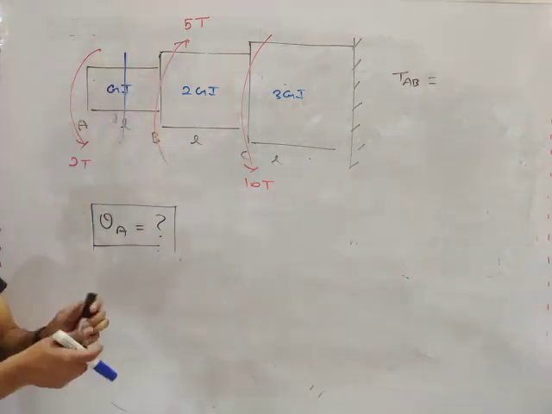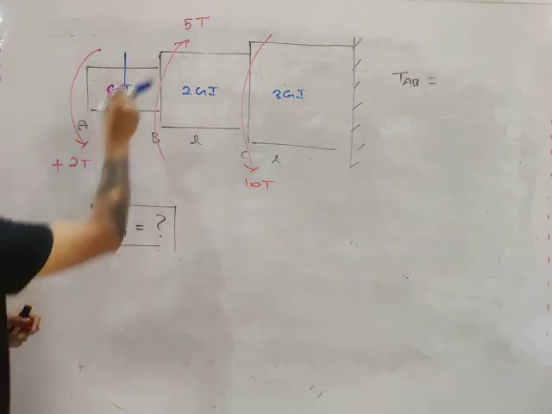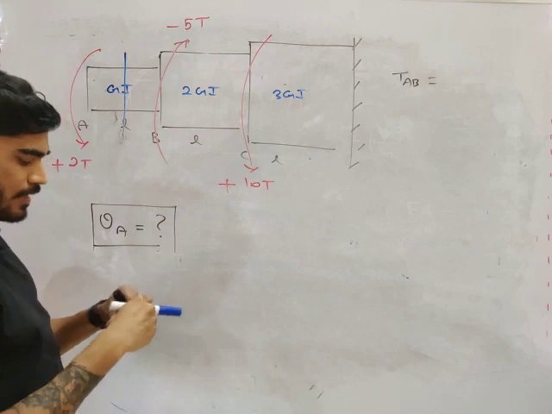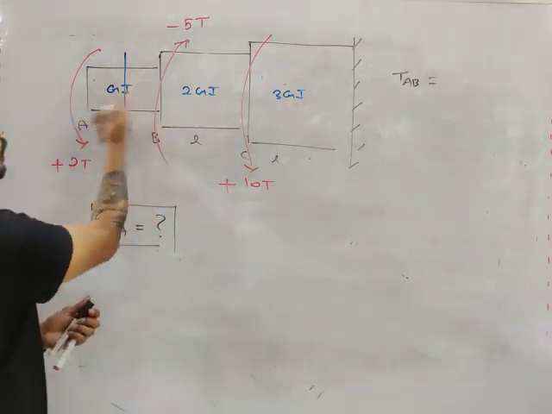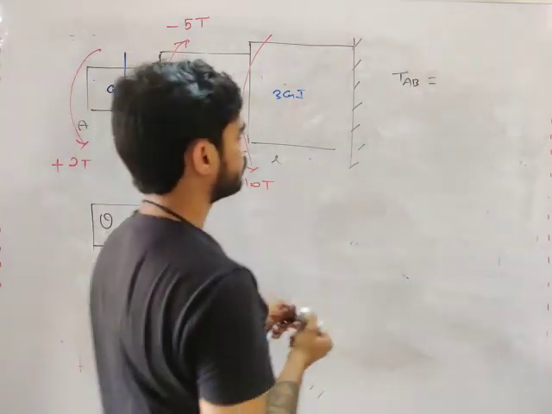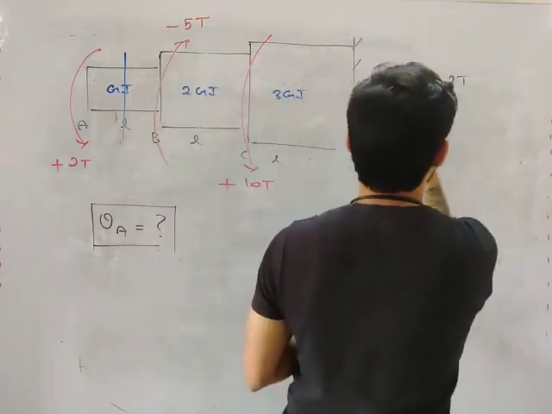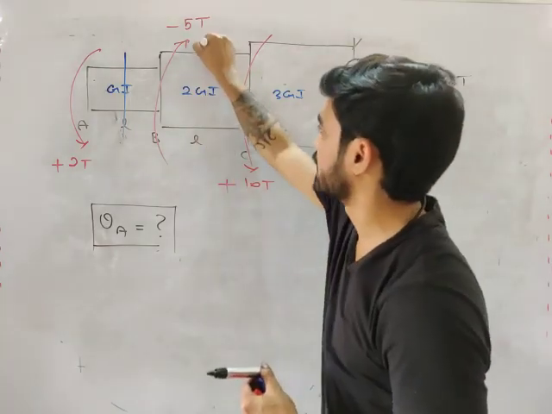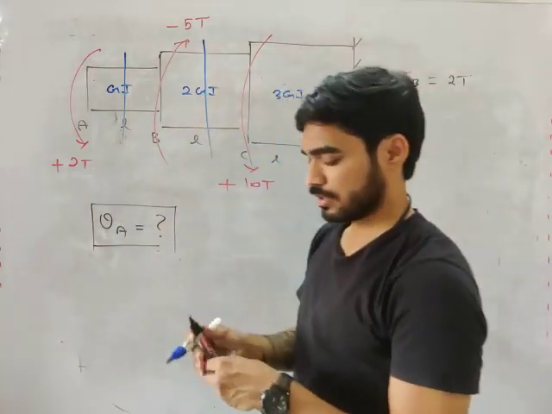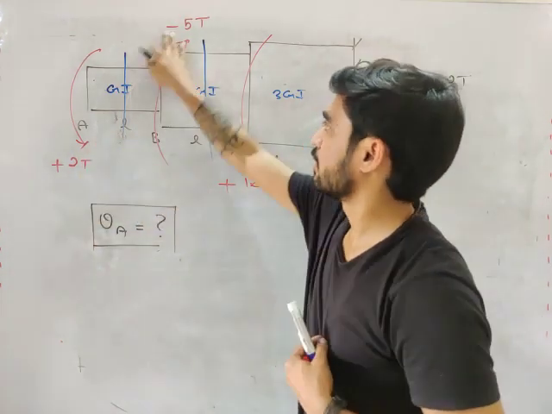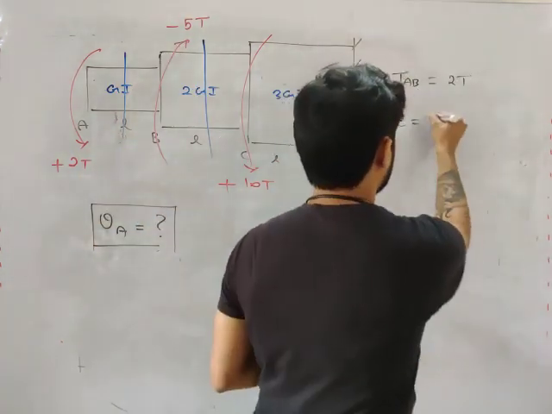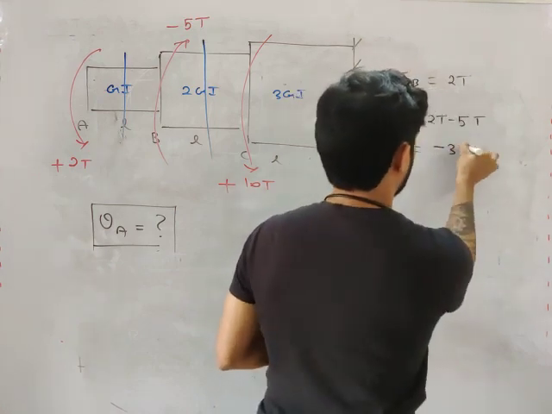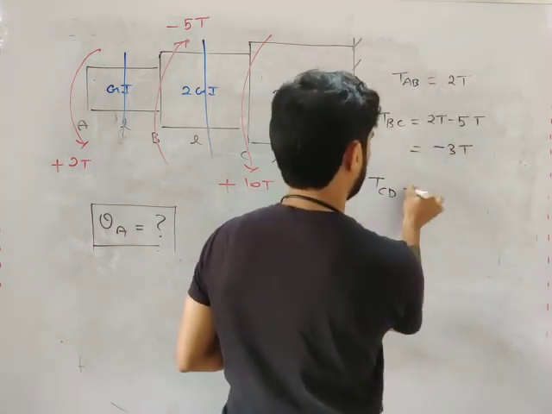Let's say this is positive, this will be negative, this will be positive. Why? Because we are calculating everything from left. Now what will be the internal torque from left? In AB it will be 2T. In BC, consider a plane between B and C. From left, it is plus 2T and minus 5T, right? So what will be the internal torque in BC? Minus 3T.